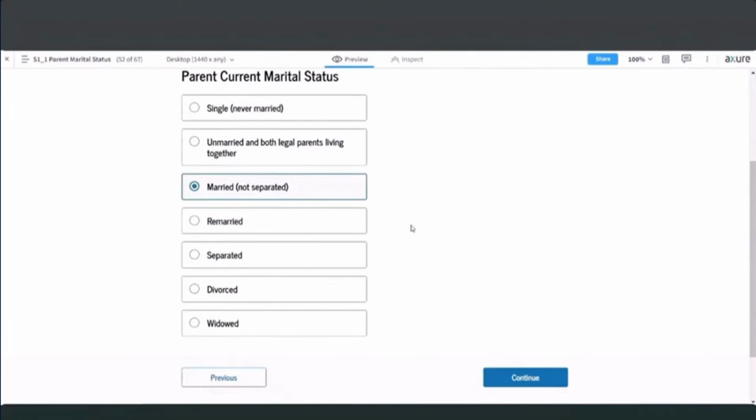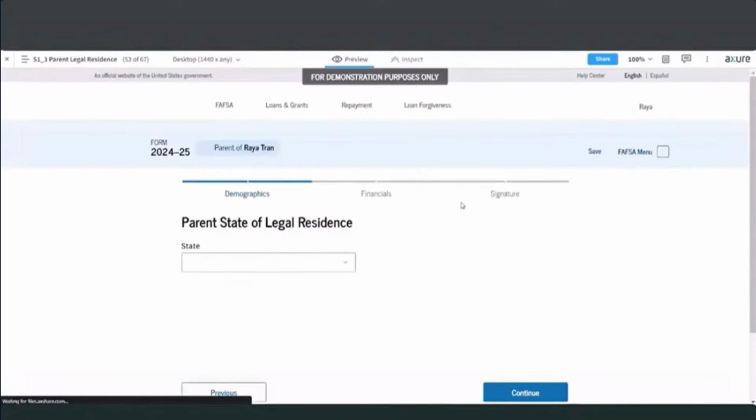And this is the one place where it's different. The marital status options are different between the student and the parent. So the parent has this additional option of unmarried and both legal parents living together. In our case, that is not their situation. They are married and not separated, so that's the option that we choose here. And then we choose the continue button.